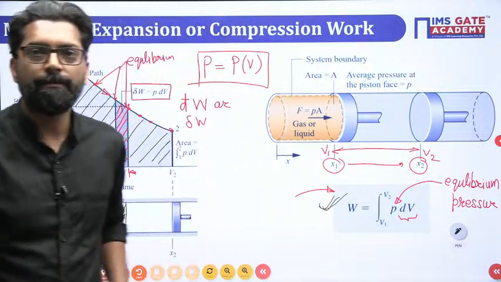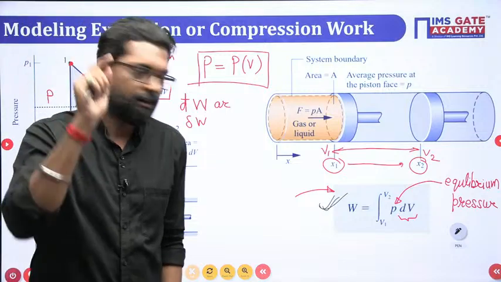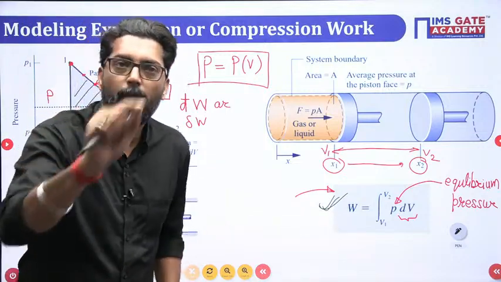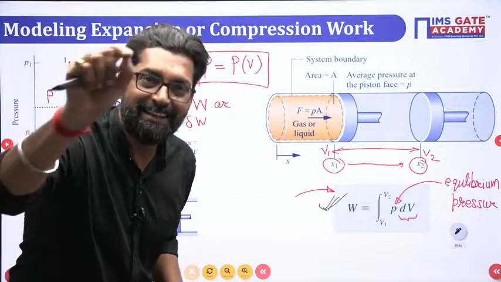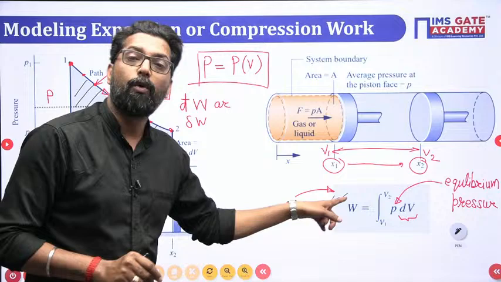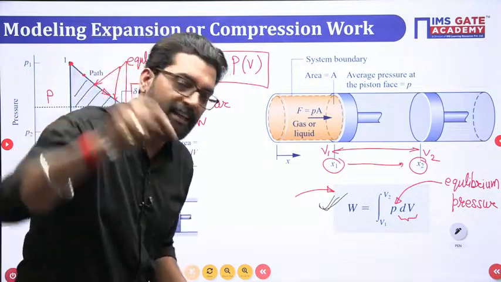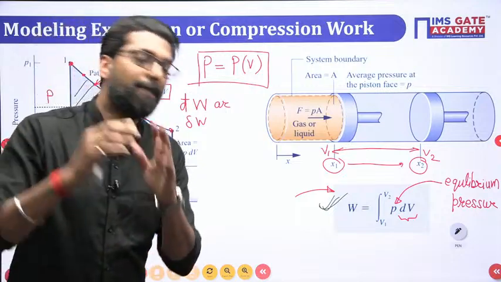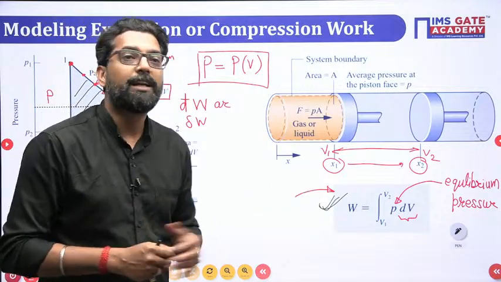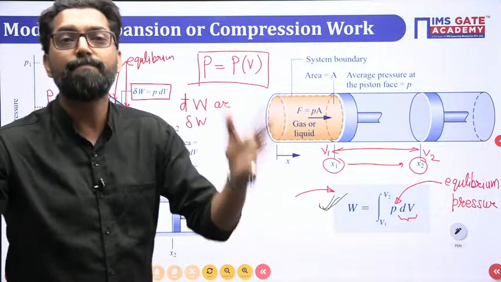Option A, this work is applicable only for closed system. Option B, only open system. Option C, either open or closed system. Option D, a substance that is simple compressible.